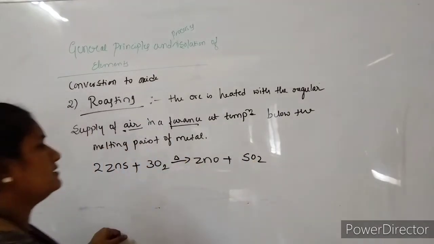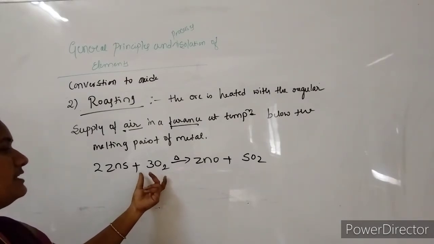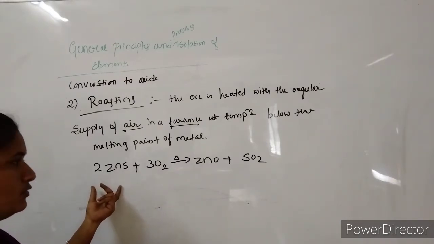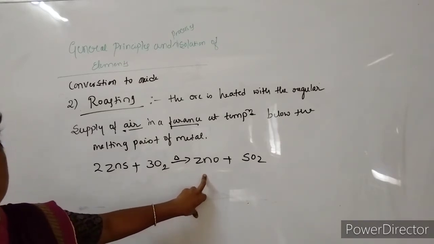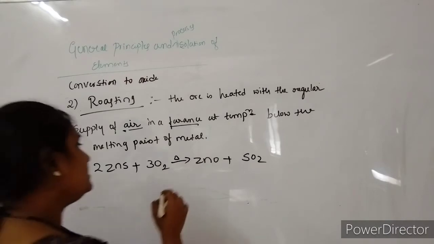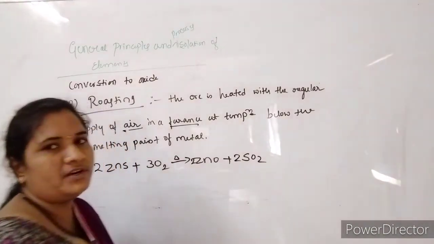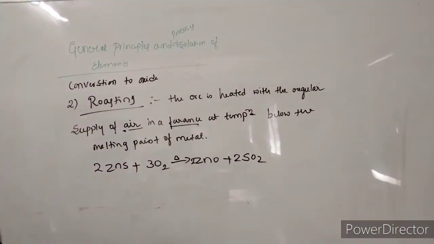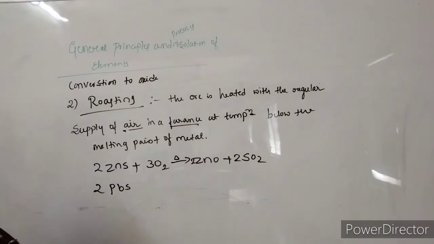The heating takes place with the continuous supply of air, so the concentrated ore becomes the corresponding metal oxide. That is, zinc sulfide is converted into zinc oxide with the liberation of sulfur dioxide. The second one is lead sulfide, PbS.